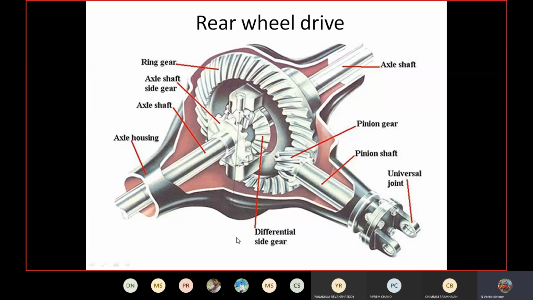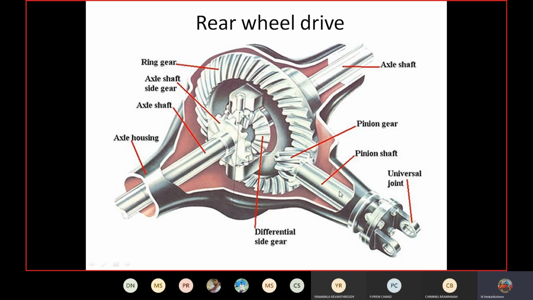When the vehicle is making a left turn, the left wheel speed reduces. When the vehicle is making a right turn, the right wheel speed reduces. With the help of this differential, it provides different speeds. Let's see how it does this. The differential gearbox is connected by the propeller shaft.